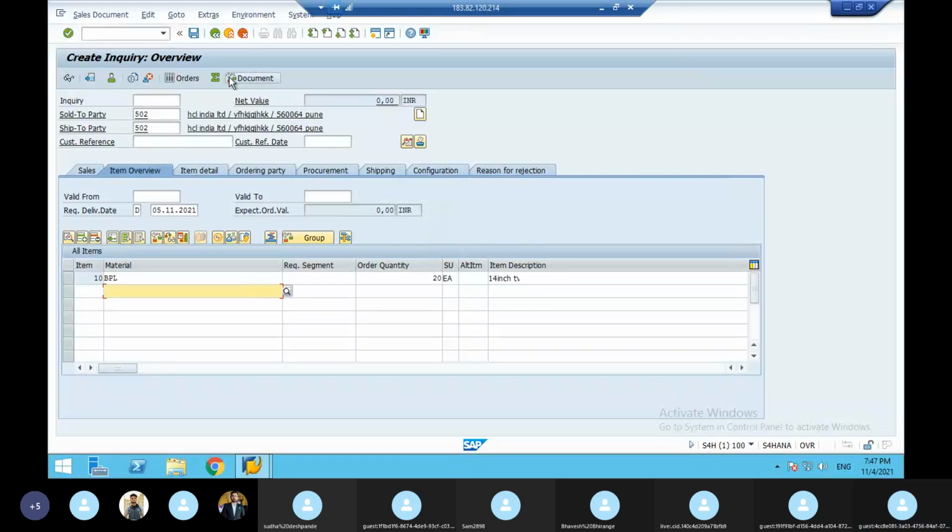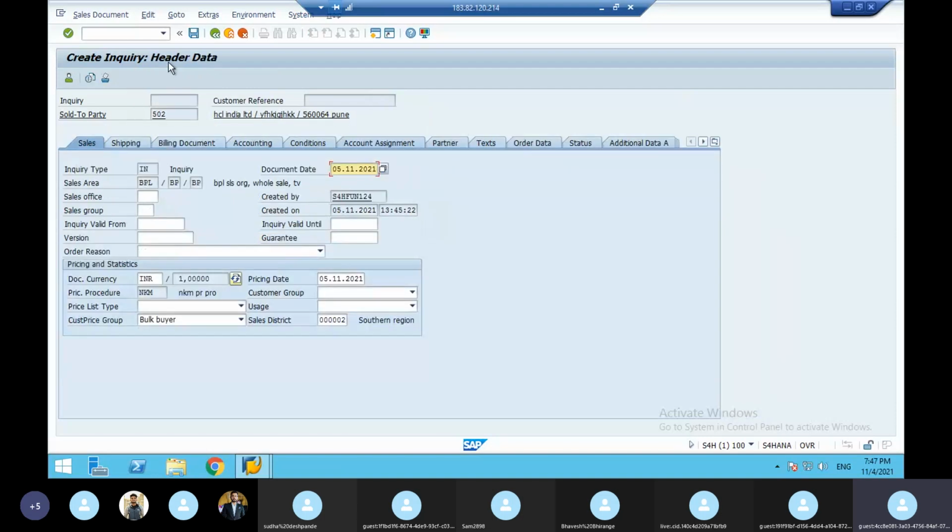So here the inquiry document contains three layers. One is header data. This is called header data. Header data means who is heading the inquiry. Always any document is headed by the customer only. That is called the business partner. That is why the customer is here.